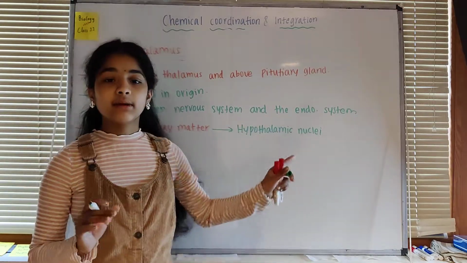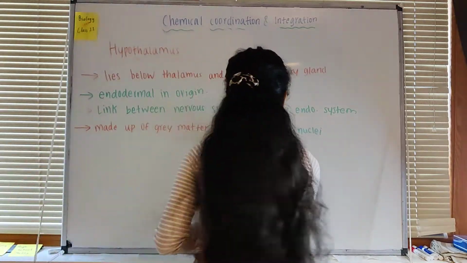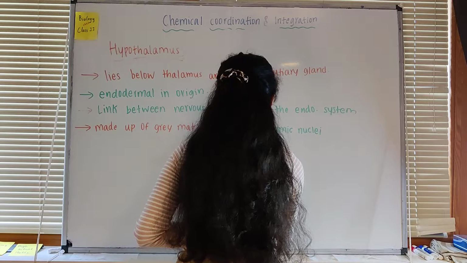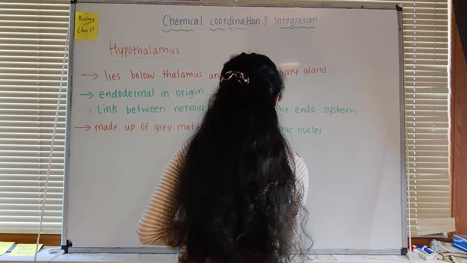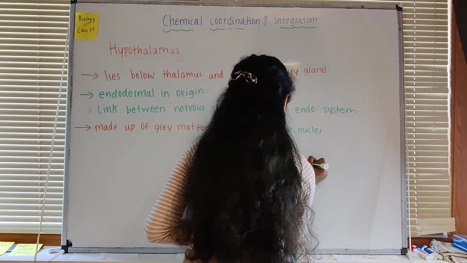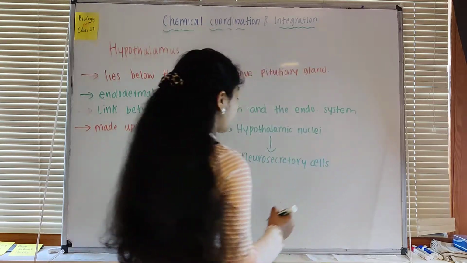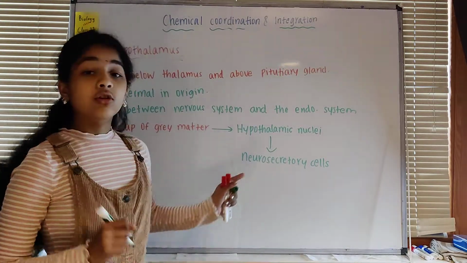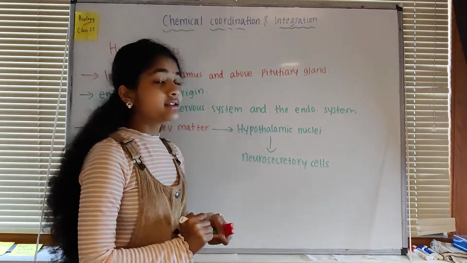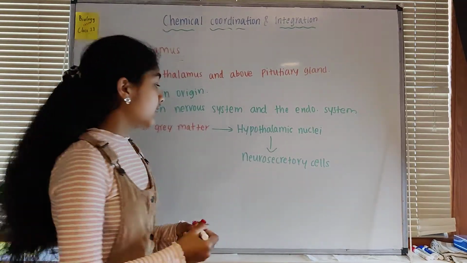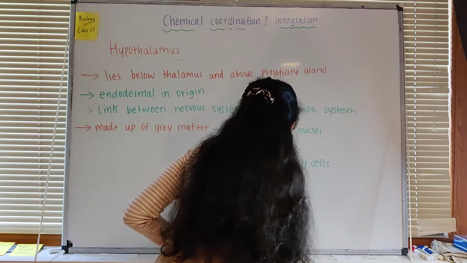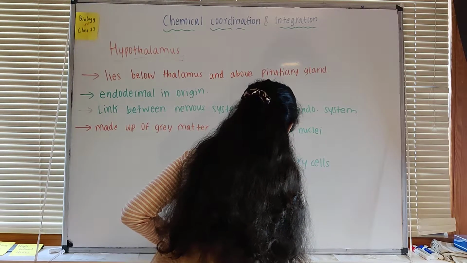Now these hypothalamic nuclei consist of neurosecretory cells. That means what do they usually secrete? They secrete neurohormones.